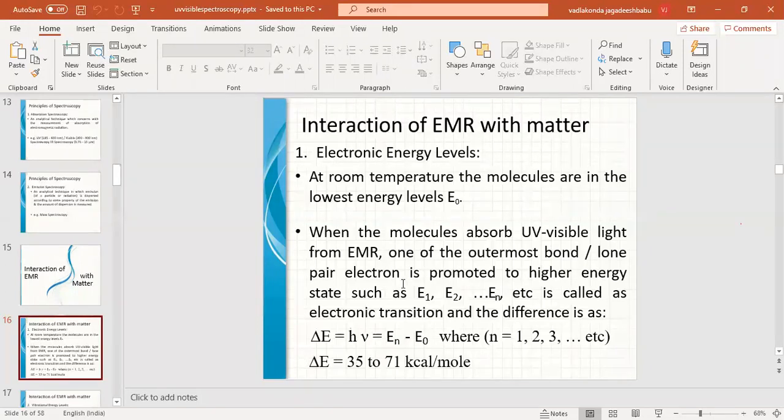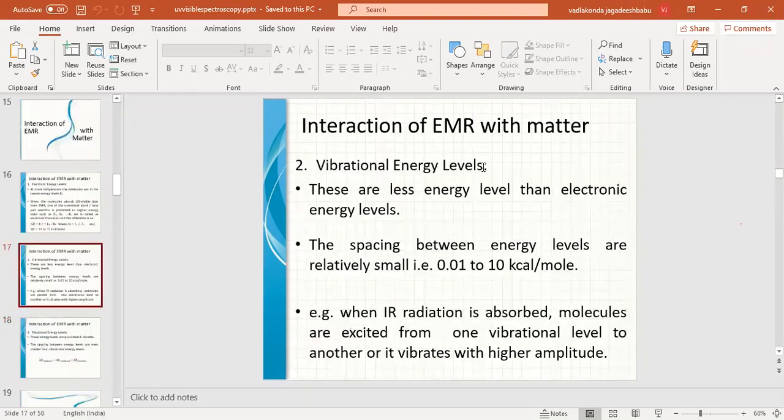Means the electron will jump from one electronic energy level to another electronic energy level, and the difference between two consecutive energy levels is 35 to 71 kilocalories per mole, which is a high energy difference compared to vibrational and rotational levels.